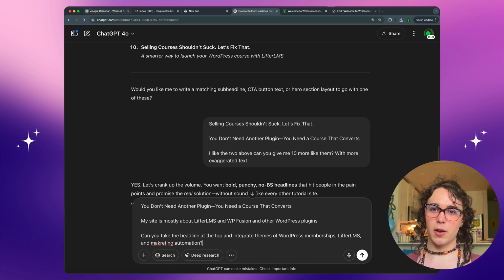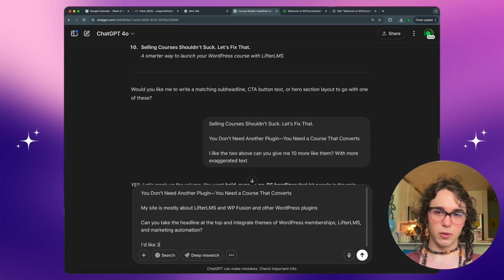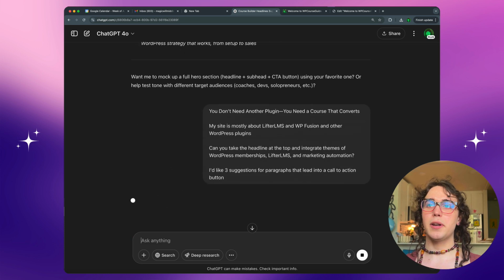Can you integrate it? What we're looking to integrate this into is a paragraph, because I'd like 3 suggestions for paragraphs that lead into a call to action button. Let's see what it does with this.